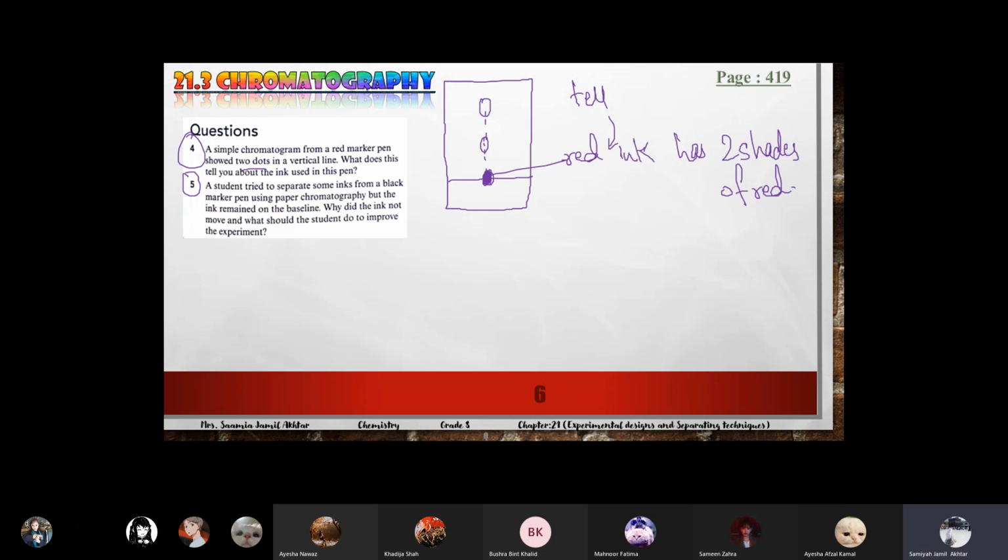Means it did not move. The proper answer for this is that maybe the ink is insoluble in the solvent. The solvent which we are taking, the ink is insoluble in that. That's why it's not moving.